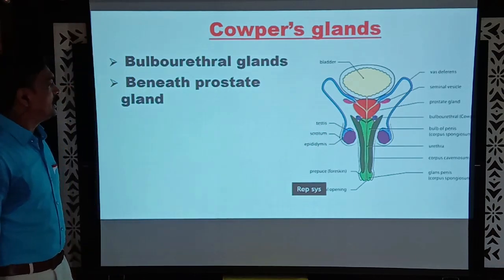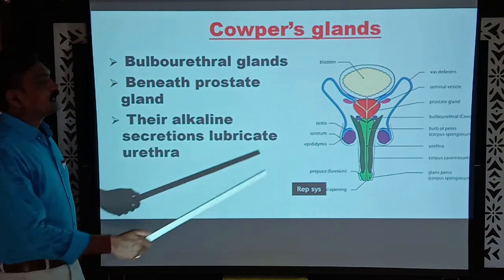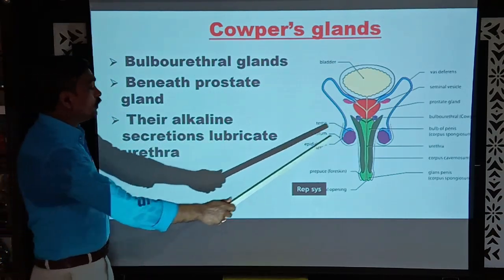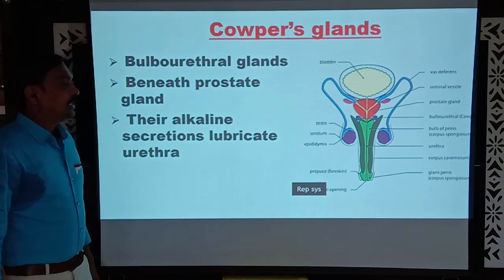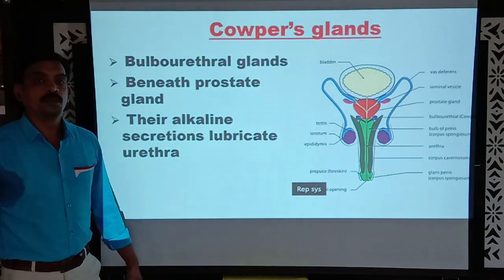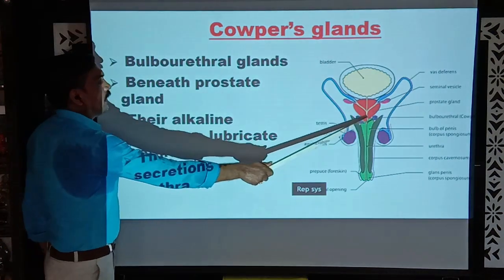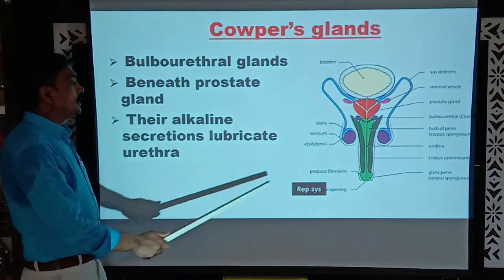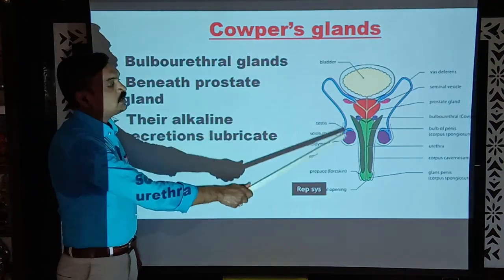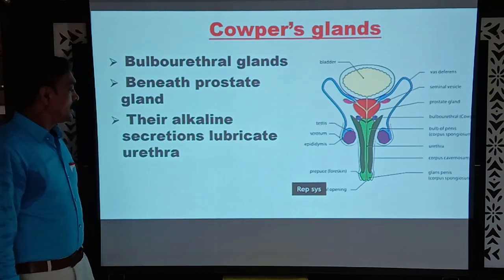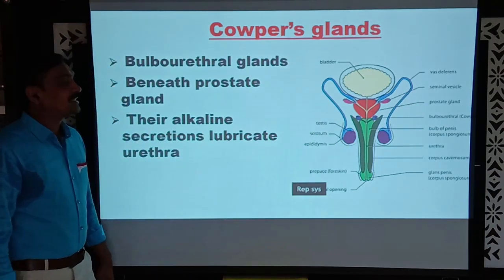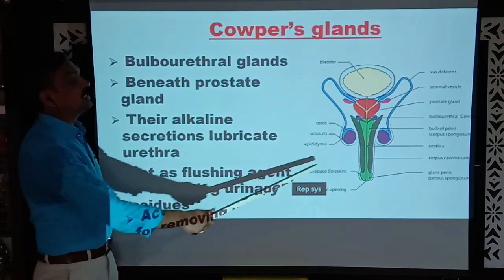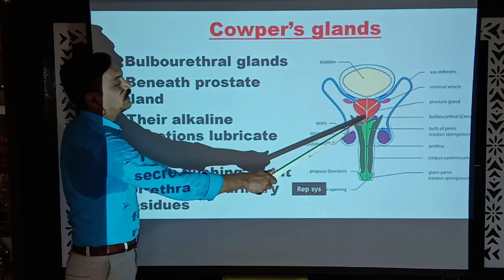These are bulbourethral glands. And the secretion of these Cowper's glands or bulbourethral glands is an alkaline fluid and it lubricates the urethra. Whenever sexual thoughts arise in human males, the urethra is lubricated. A colorless viscous fluid is released, that is nothing but the secretions of these Cowper's glands or bulbourethral glands. And this secretion acts as a flushing agent for removing urinary residues, as it is a common duct or a sharing duct.